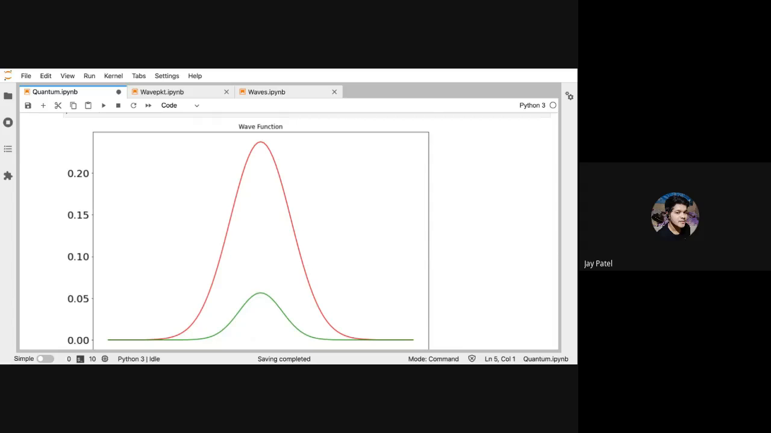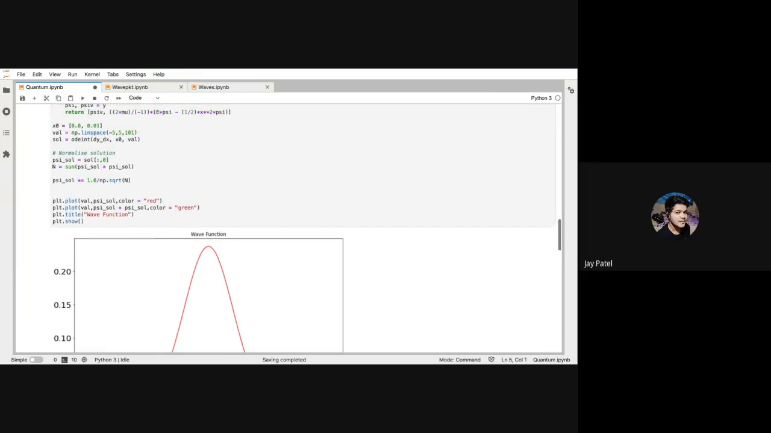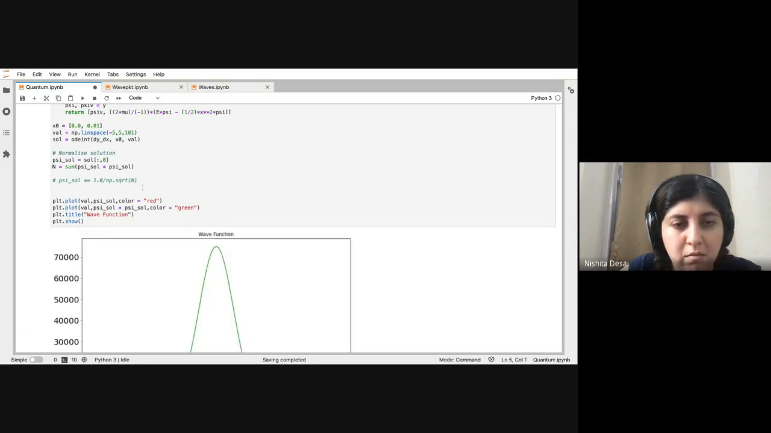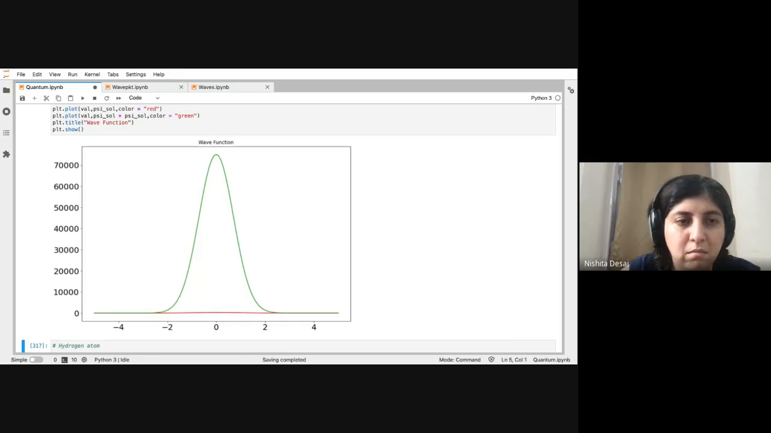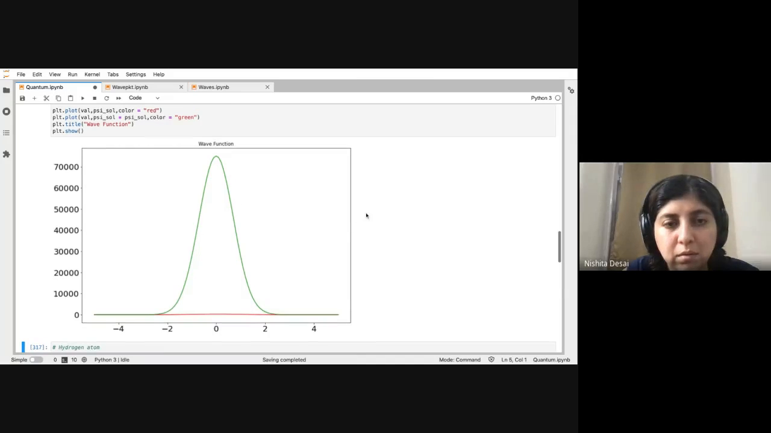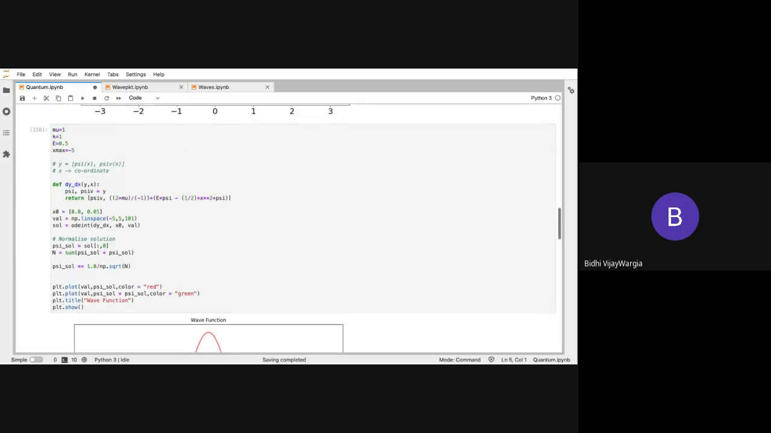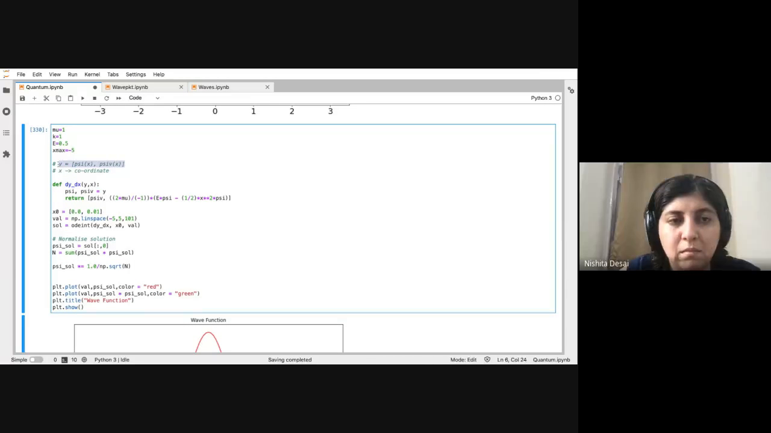What will happen if we remove that normalization factor? Yeah, sure. Let's remove the normalization factor. So you get something, you can't even see the wave function. It's very small, so it's a very large number. Ma'am, can you once show where you have defined y? So y is essentially psi x and psi v.